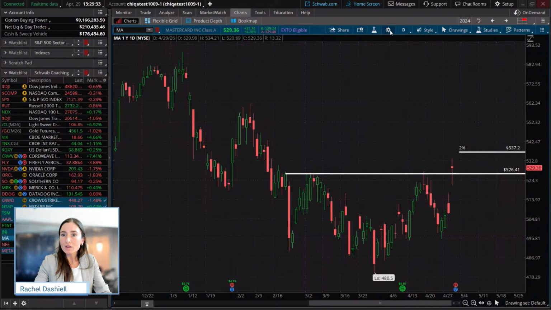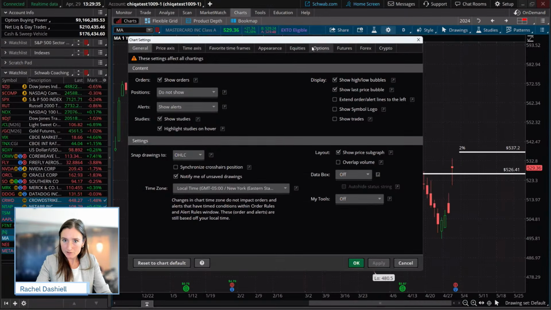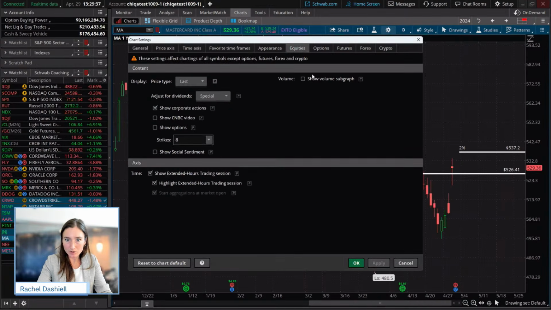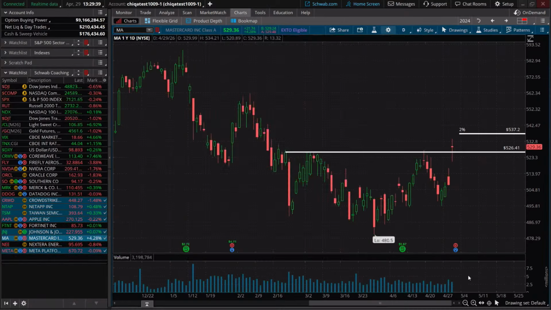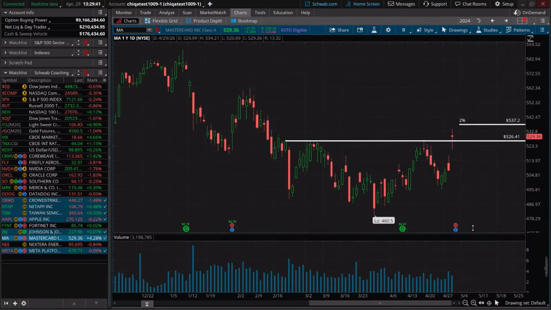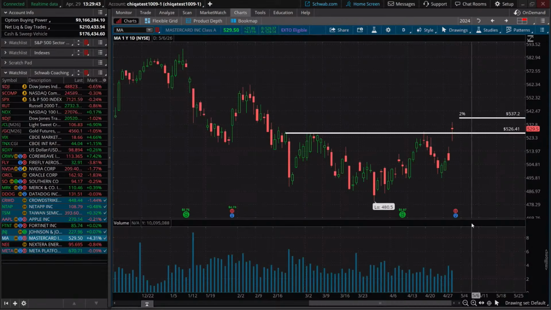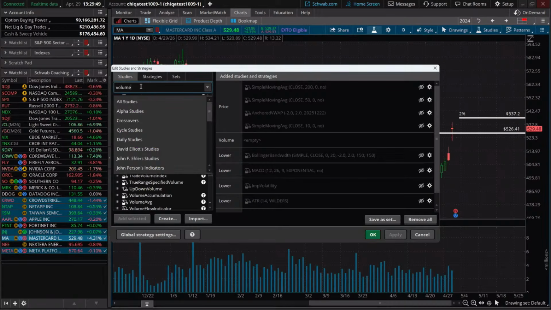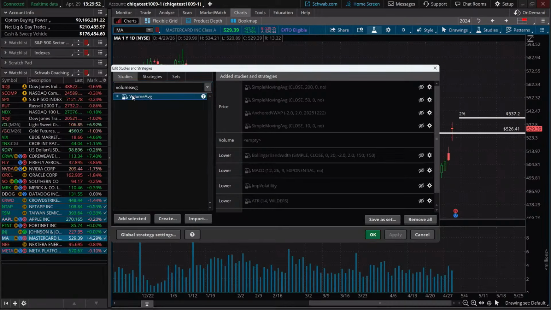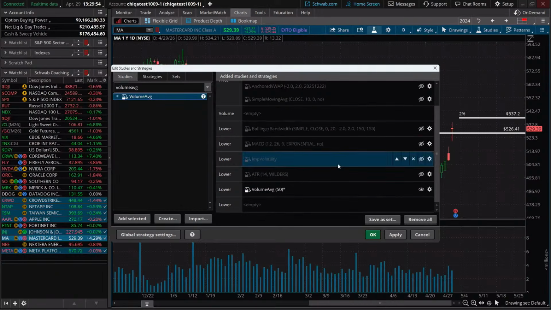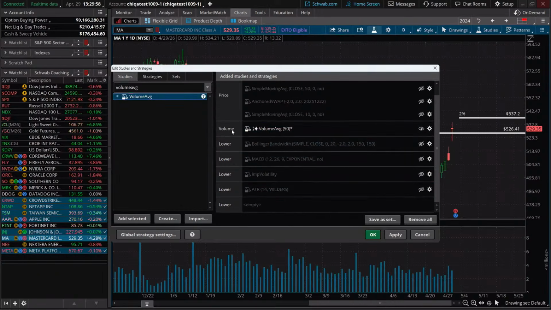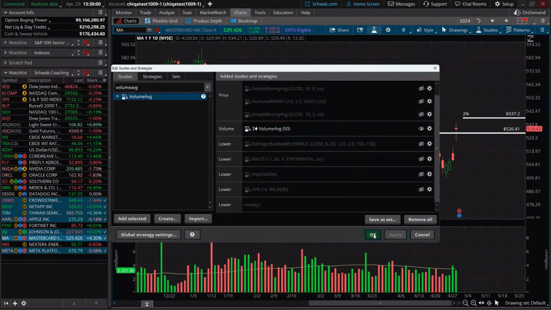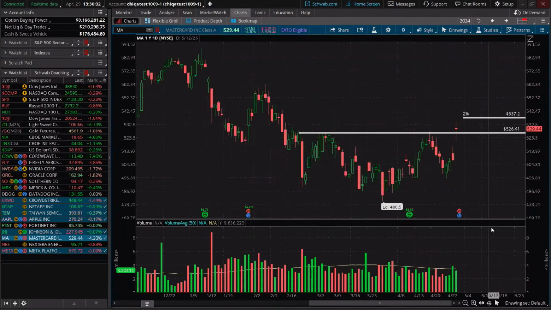So we're first going to take a look at volume here. I'm going to go to the chart settings, go to equities, go to volume subgraph, and hit apply. Okay, so let's take a look here. What are we seeing in volume? Maybe it'll help if we put an average volume on here. So I'm going to search for volume average so you guys can see this, because this could be subjective. We're going to move this volume average up into the volume subgraph so it overlaps. Okay, so now you guys are seeing that.